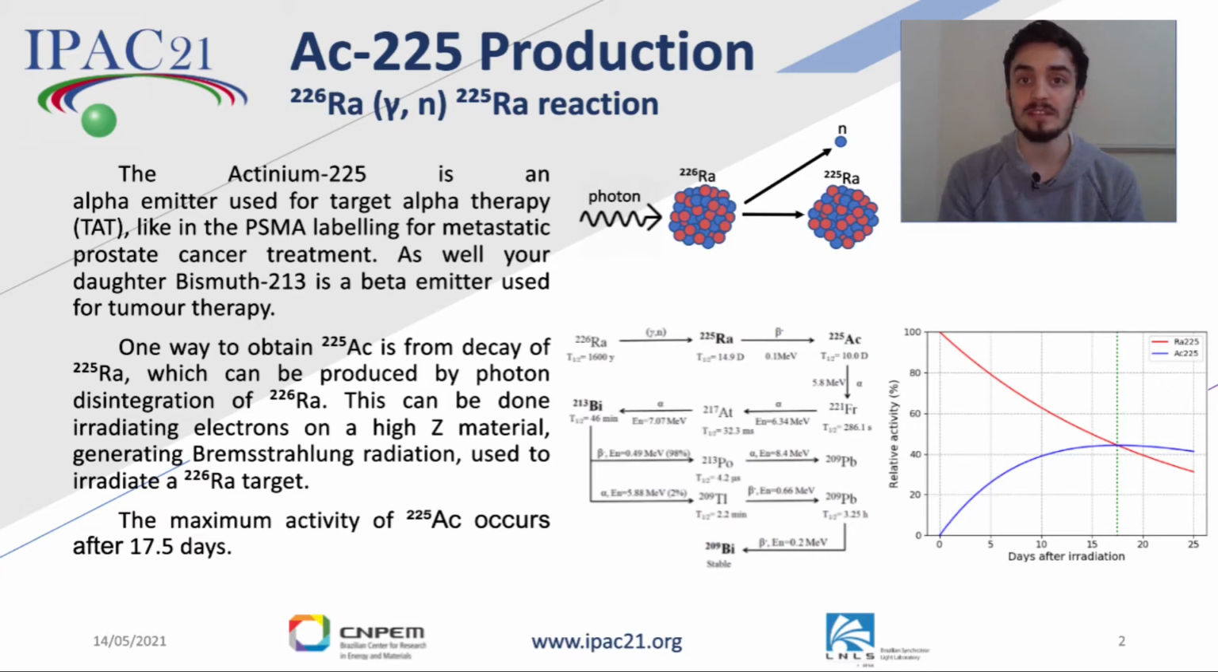One way to obtain the actinium is from the decay of radium-225, which can be produced by photon disintegration of radium-226. This can be done with an electron beam hitting a material, which produces bremsstrahlung radiation into a radium target. After this process, we wait a cooling time of approximately 17.5 days for actinium to reach its maximum activity.